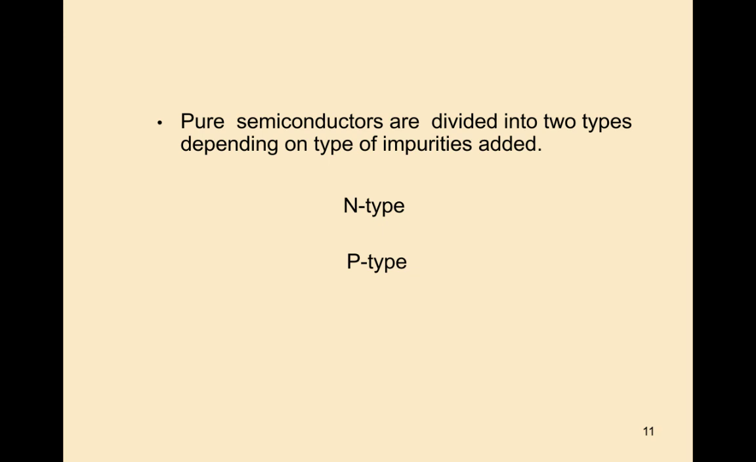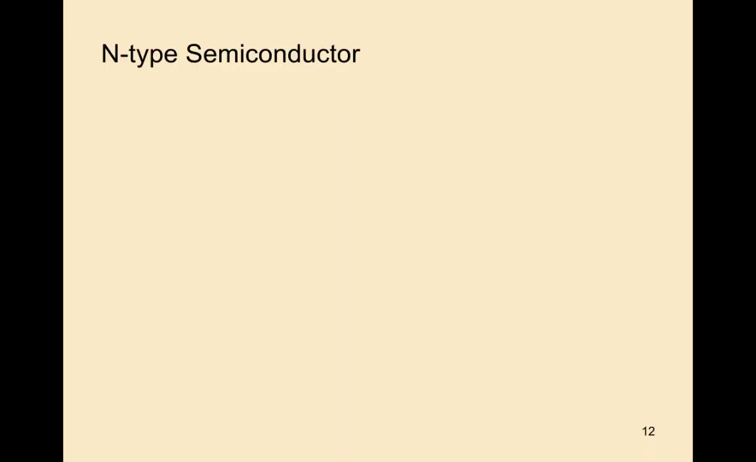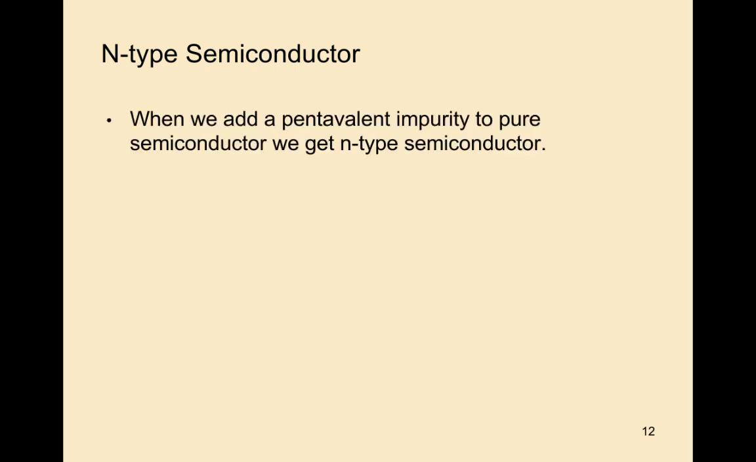N-type means we are adding pentavalent atoms to the pure semiconductor, then we get the N-type semiconductor. P-type means when we add trivalent atoms to the pure semiconductor, we get a P-type semiconductor. Today's main topic is the N-type semiconductor, how it is formed. When we add a pentavalent impurity to a pure semiconductor, we get an N-type semiconductor.